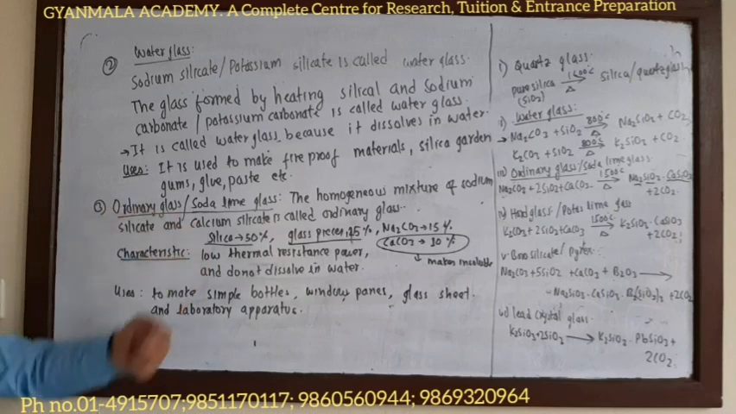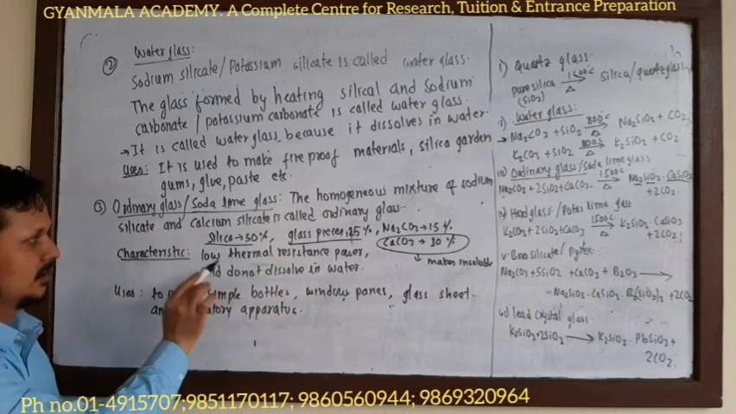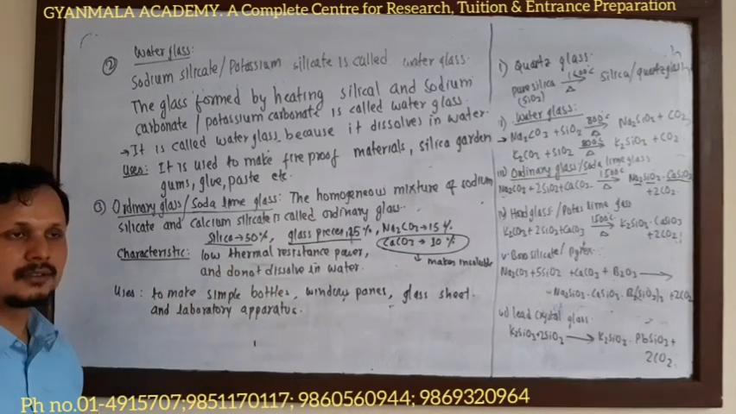Now, what are the characteristics of ordinary glass? The characteristics of ordinary glass are as follows. It has low thermal resistance.